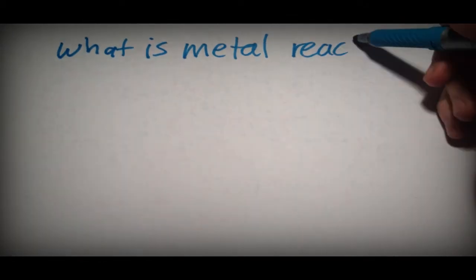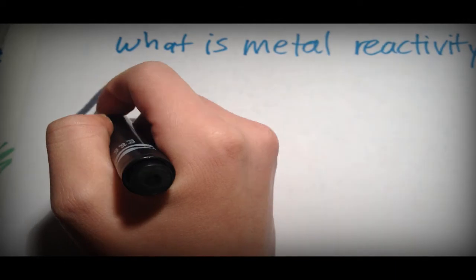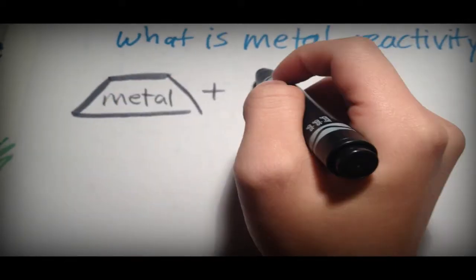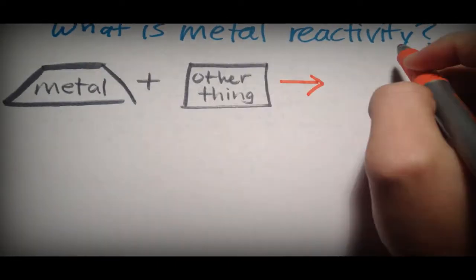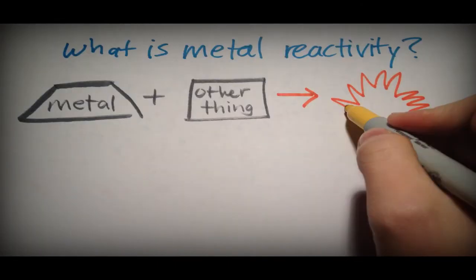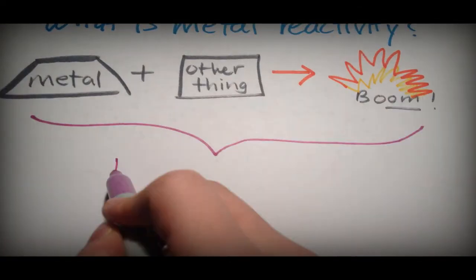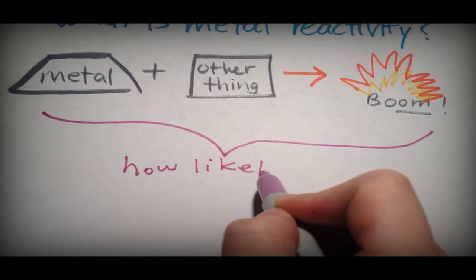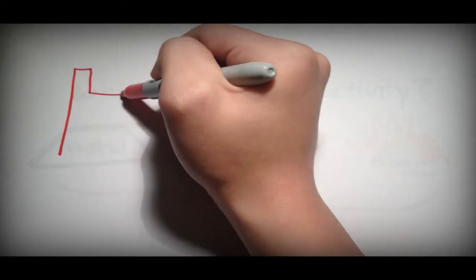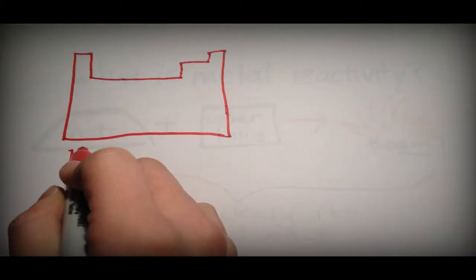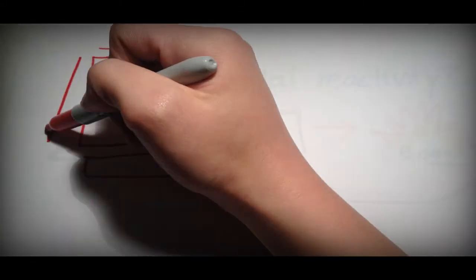Metal reactivity is a term that refers to how likely or how vigorously a metal reacts with another substance. Some metals like rubidium and cesium are extremely sensitive to reactions. The trend of metal reactivity in the periodic table is that it decreases as you go from left to right on each row. For example, magnesium has a lower metal reactivity than sodium.